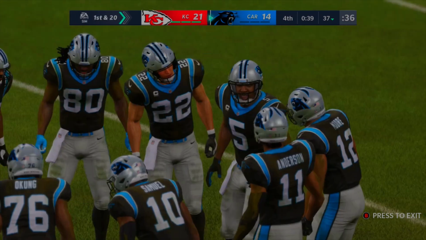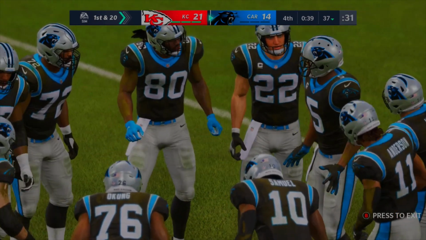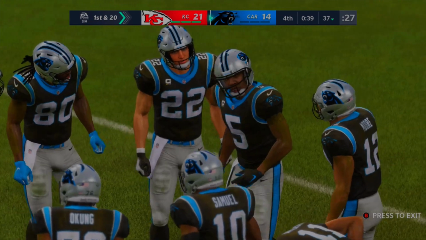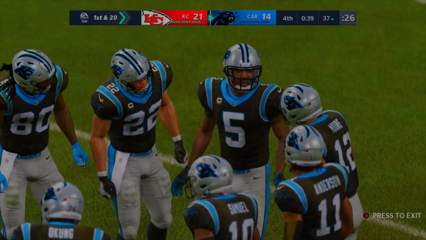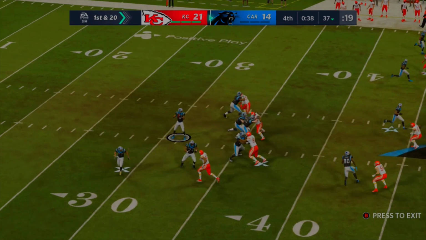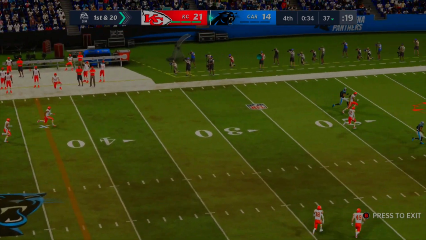So first and 20, time stops, 39 seconds now, and they're going to repeat that, hopefully looking for a completion once again with Bridgewater and the catch, which was a pretty good catch, but of course taken back with the holding penalty. Alright, so now they line up back in their own territory once again, considering the holding has pushed them back 10 yards more. And now it's first down and 20 with 38 seconds left. Bridgewater's going to scan the field, and he's just going to throw this one deep, hoping someone's out there.